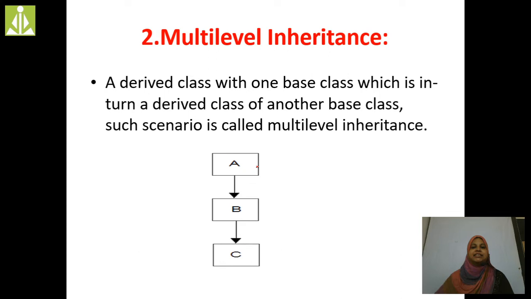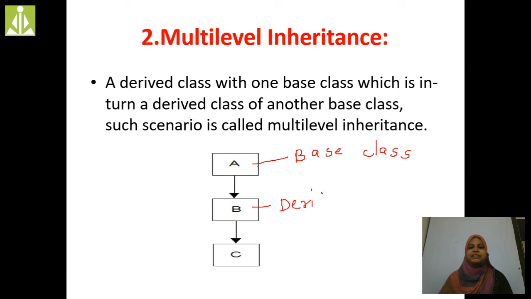In this example, A is the base class. For this A, B is the derived class.